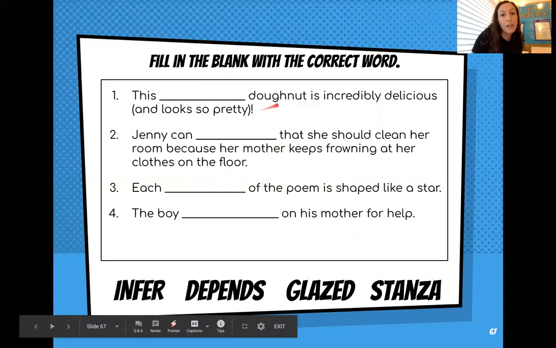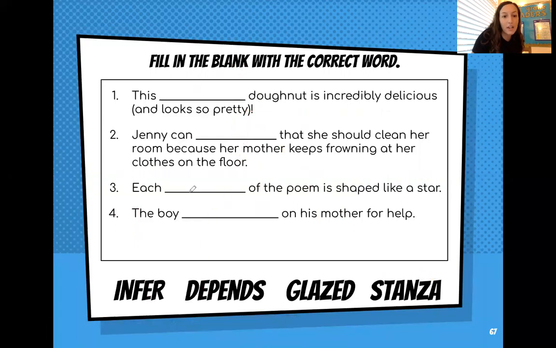This infer donut is incredibly delicious and looks so pretty. The word infer, we haven't talked about what it means to infer yet, but we cannot infer a donut. So I'm going to cross out the word infer for right now. Or actually, I'll leave it for right now. We just know that that's not it, but I'll underline it.